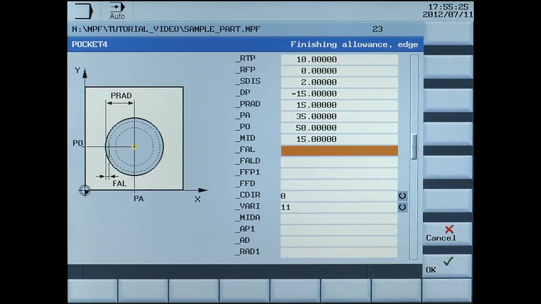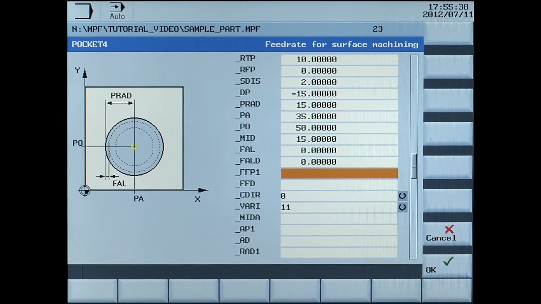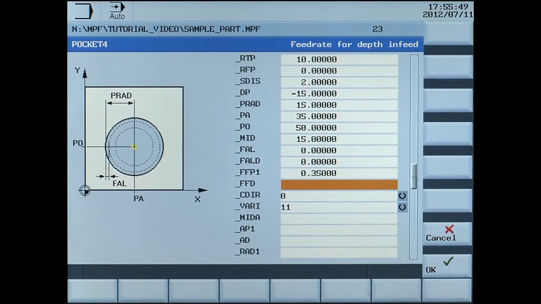FAL, finish allowance edge, enter 0. FALD, finish allowance base, enter 0. FFP1, feed rate for surface machining in millimeters per rev, enter 0.35. FFD, feed rate for depth in feed in millimeters per rev, enter 0.35.